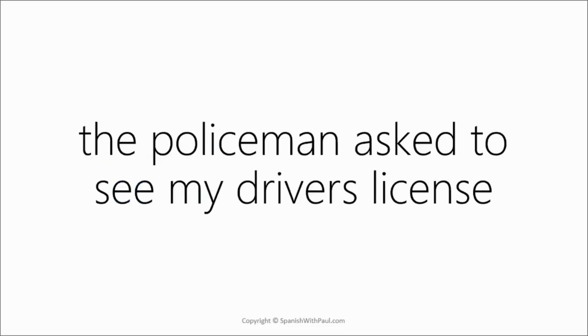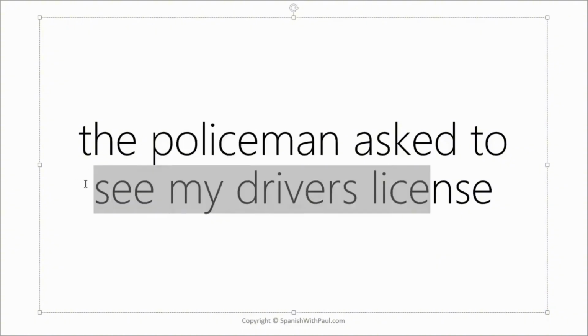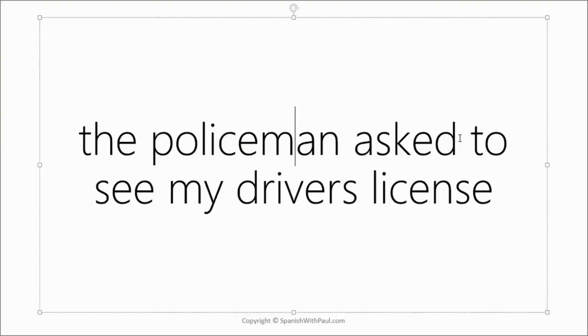Let's have a look at this first one. We have, "The policeman asked to see my driver's license." Now here the policeman is not asking for information, right? He's making a request to see your driver's license. So the correct one to use here for asked would be pedir because it's a request. Now let's contrast that with this one.